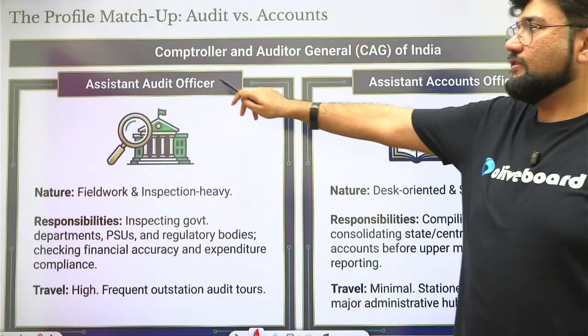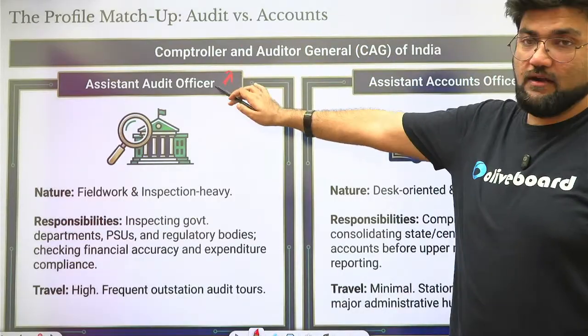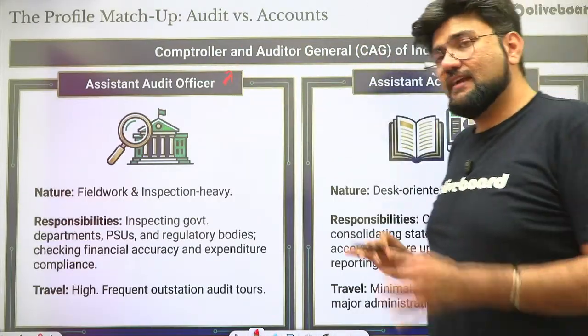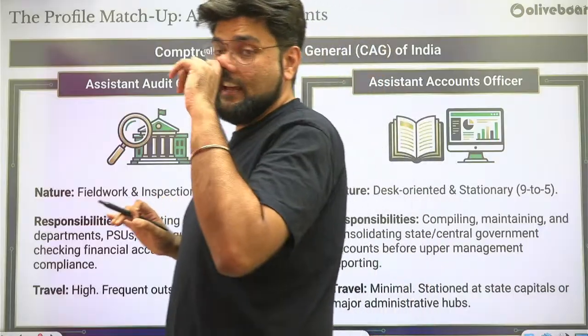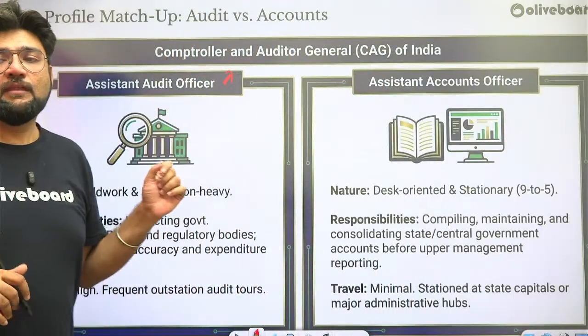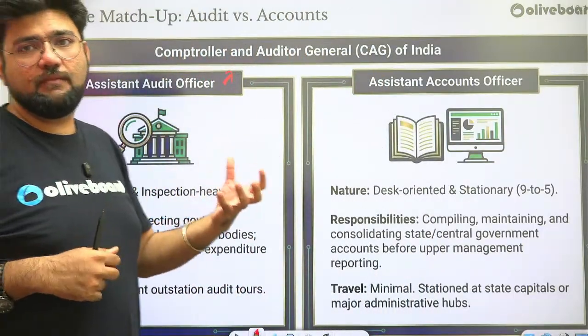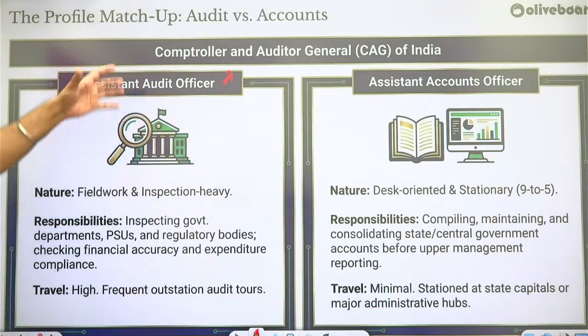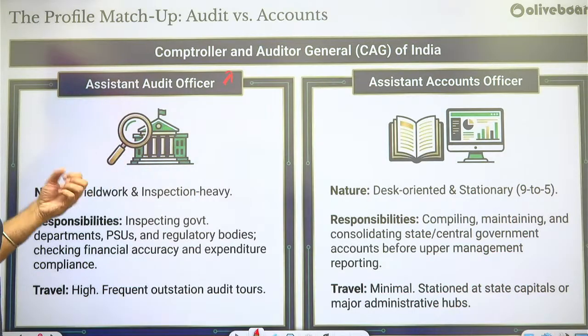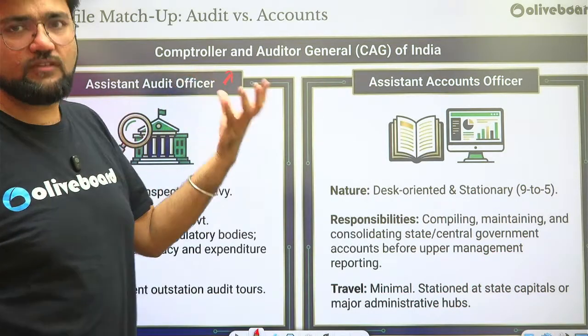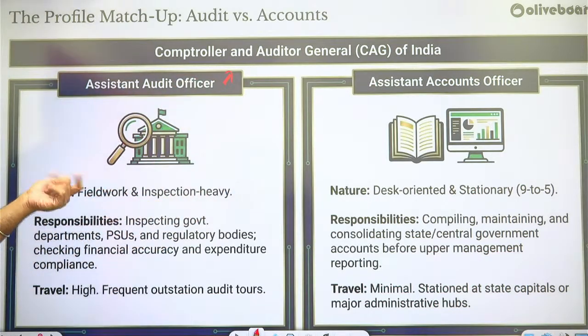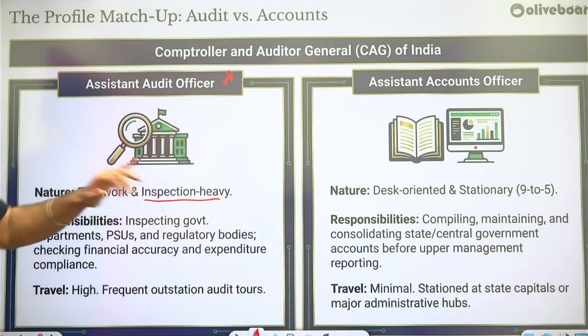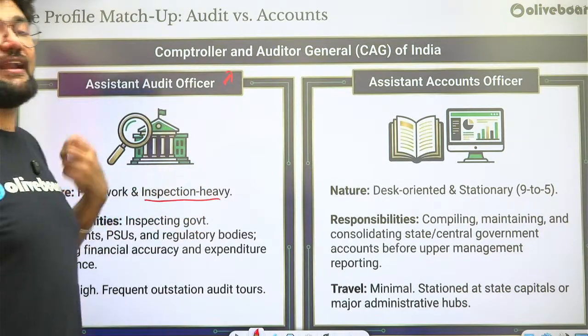Now on that pathway, you are selected at this grade pay 4800, and it's a heavily field work based intensive job profile. So you will mostly have to travel because various government audits etc. will be performed and you will be a part of that team. So you will always be somewhere or the other in the field. You will be a part of some audit which will be going on, and it will be highly inspection heavy. You will be reviewing their documents, their financial transactions.